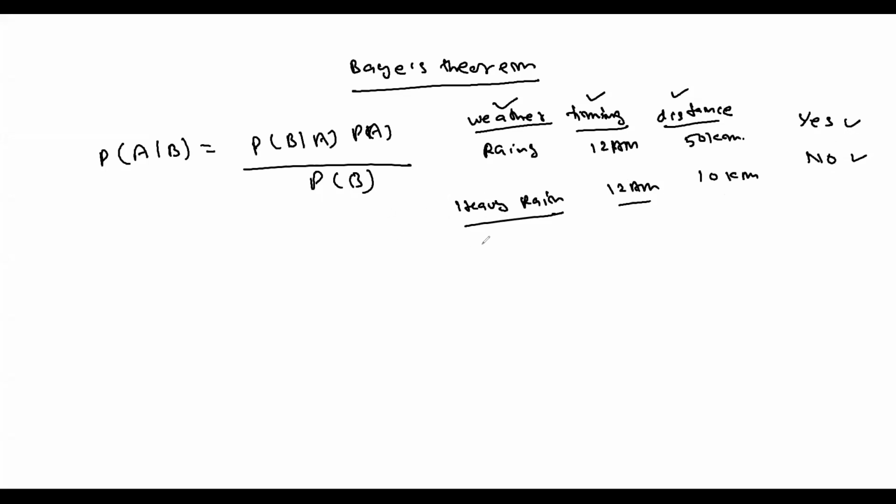It could be possible that weather condition is normal, but timing is 2 a.m., like a night, and the distance is, let's suppose, 5 kilometers. Even in this case maybe I can say yes or maybe I can say no, just based on the timing. So here in this situation you are able to find out that individually,